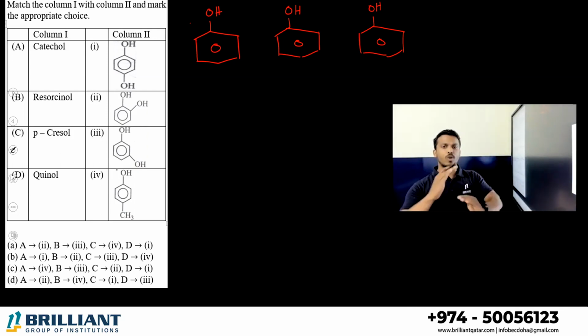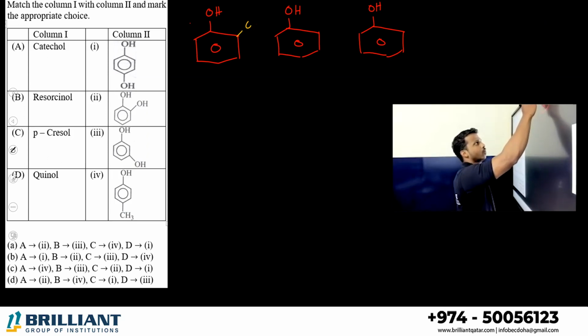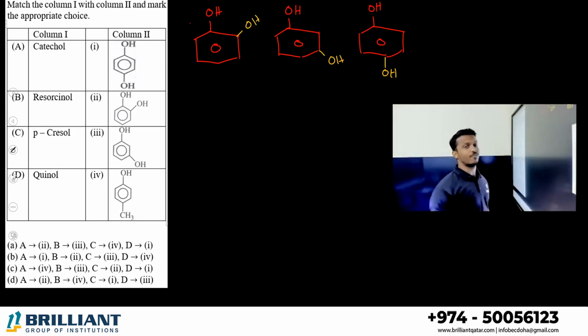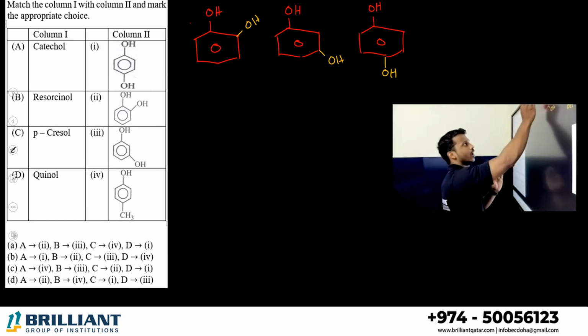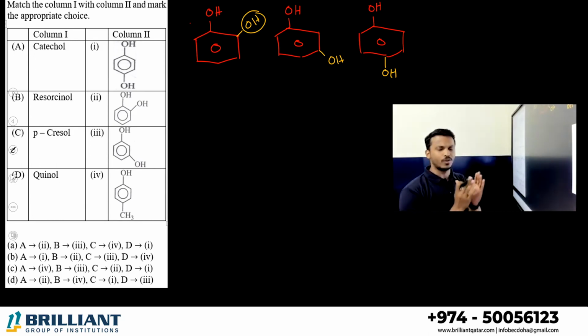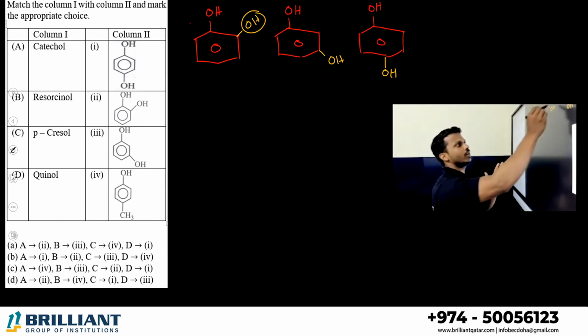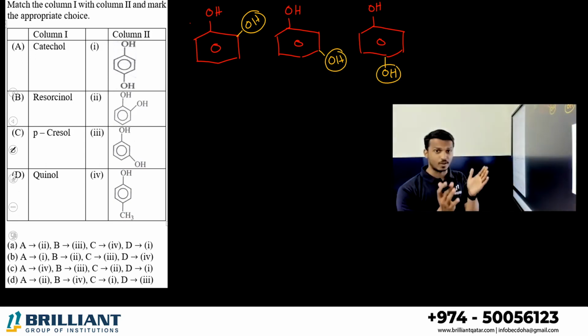Let me place one more alcohol group on the same benzene ring, here, here and here. What is the major difference between them? In the first compound the extra OH group is at the ortho position, in the next one at the meta position, and here at the para position. Each has a common name.